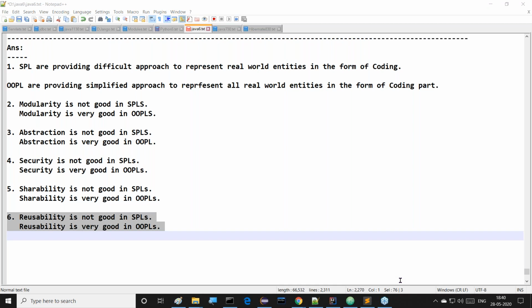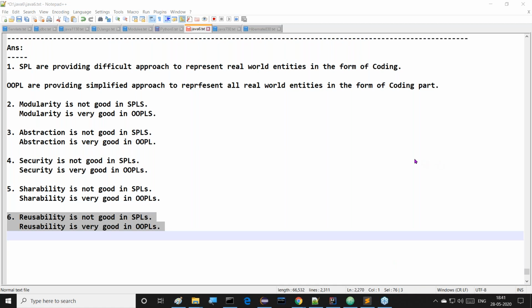First of all, tell me what exactly is the meaning of reusability. That point we have to understand clearly.